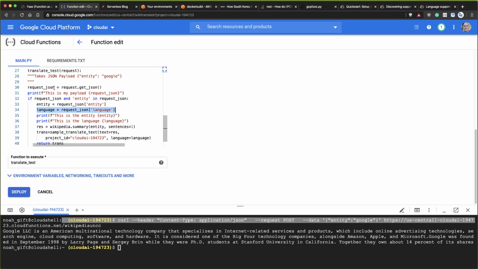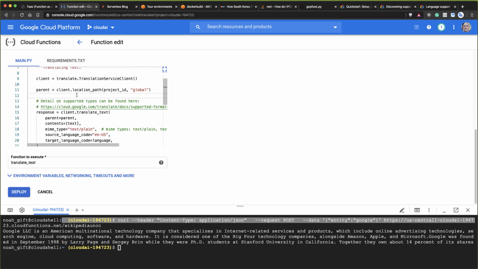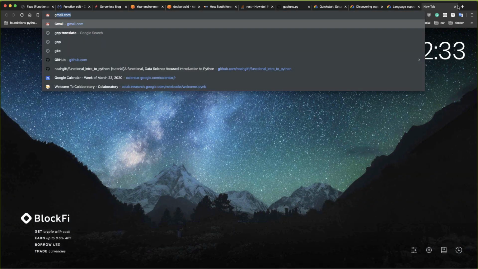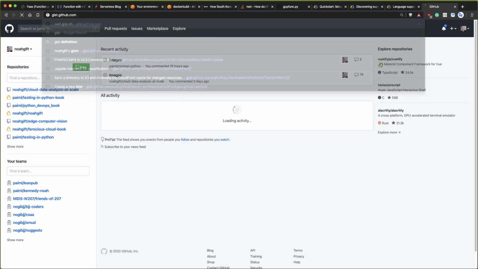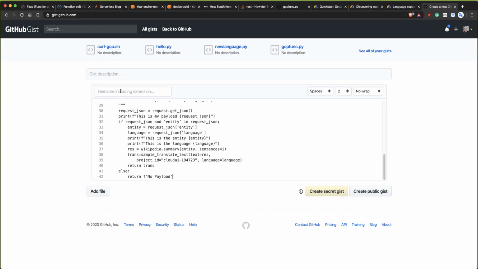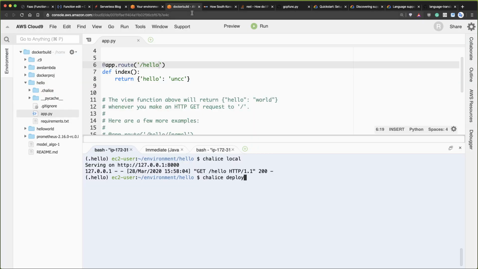I can even be bold here and copy this whole thing and put it into a gist so that other people can get access to it, if this works. We'll say language translate.py. Okay, throw this into Slack.